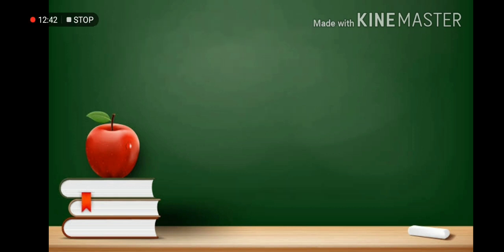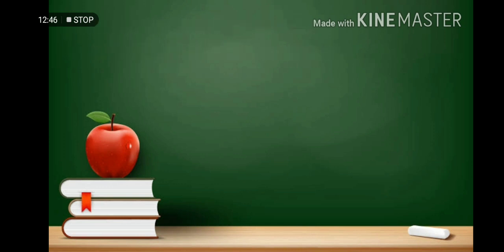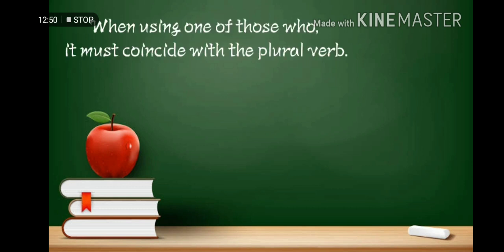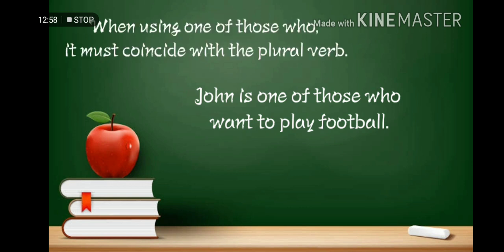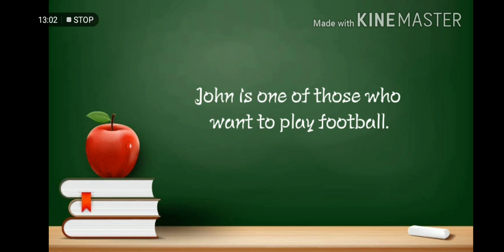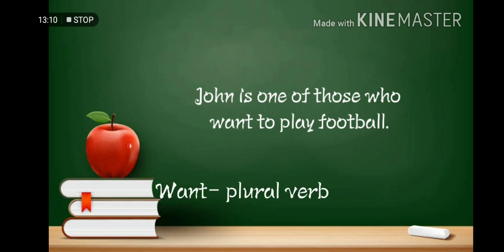Tenth rule. When using one of those who, it must coincide with a plural verb. Just like John is one of those who want to play football. So aside from John, many of them want to play football. Therefore, in order to be grammatically correct, the verb must be plural in form.